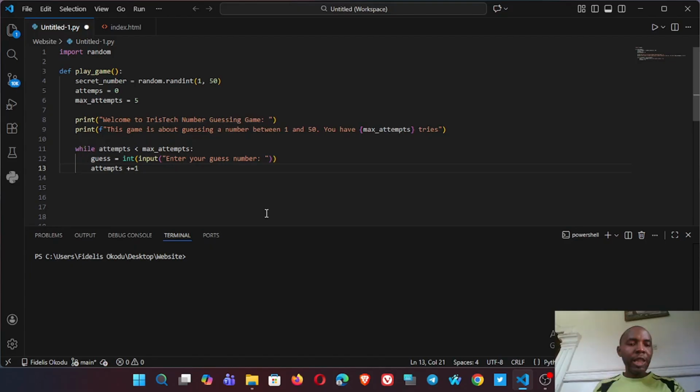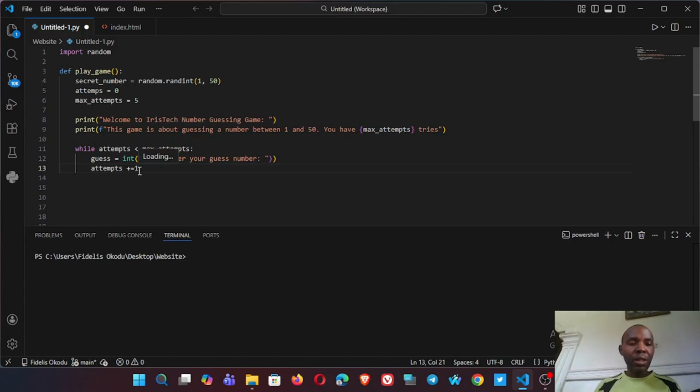So at this point, while attempts is less than max attempts, meaning for as long as the number of attempts is less than the maximum attempts, the program will run. If the player guesses a number, the attempt will be counted as 1.